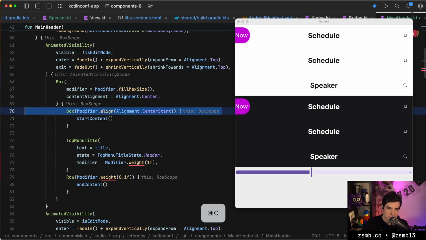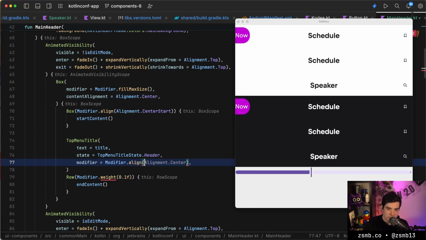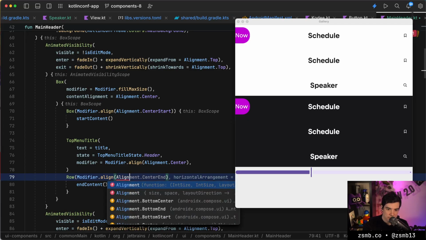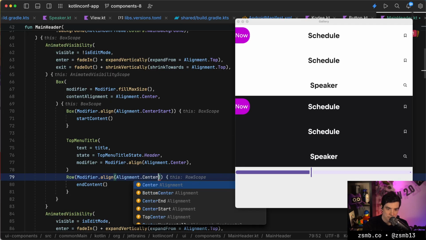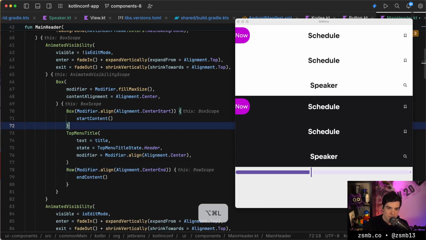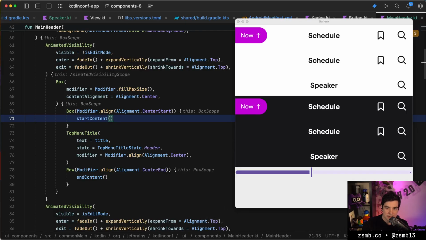Center start. And then the middle thing we align to the center, the exact center. And then the last thing we align, again, alignment to center end. There we go. That's the order. And if these contents took a modifier, this would be a bit easier, but they don't have to for now. There we go. Okay, that looks nice.